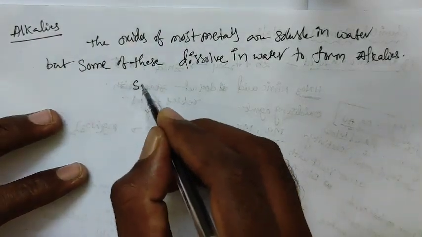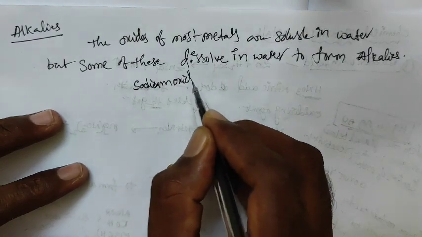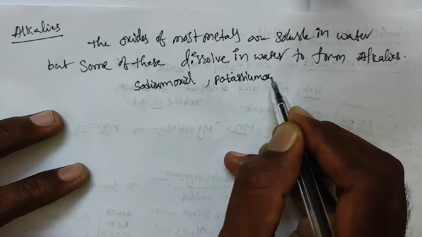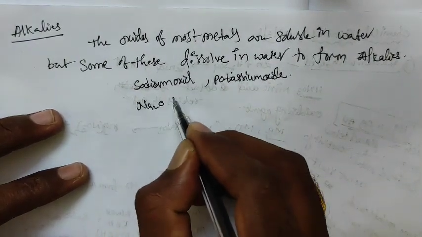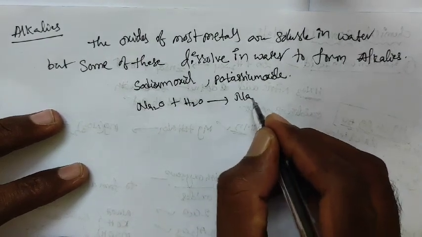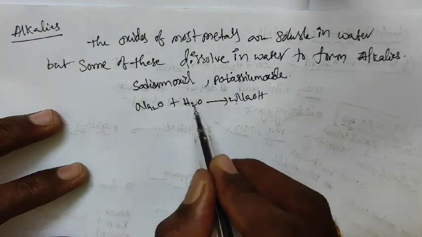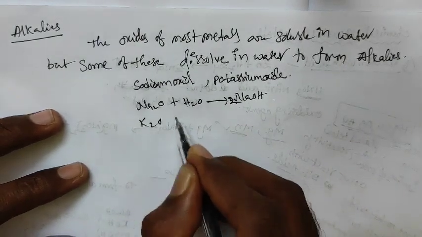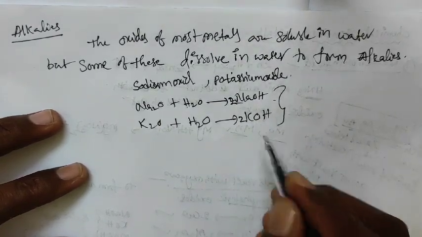Examples: sodium oxide, potassium oxide. Sodium oxide, Na2O plus H2O gives NaOH, sodium hydroxide. See, here 2 Na, here 2 hydrogens, 2 oxygens. Next, K2O dissolved in water forms KOH. Now KOH and NaOH are